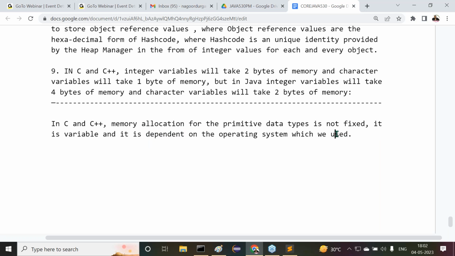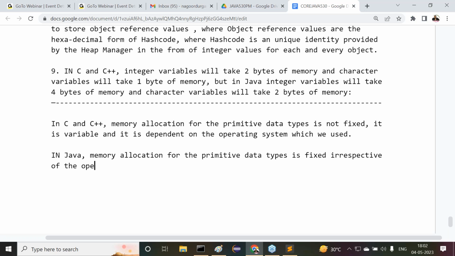Next one, what is there? In Java, memory allocation for the primitive data types is fixed, irrespective of the operating system which we use.